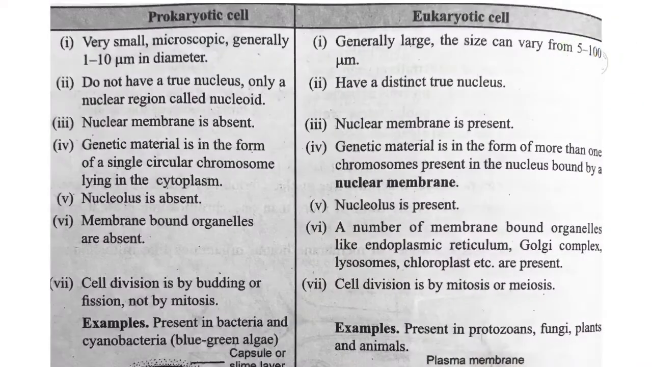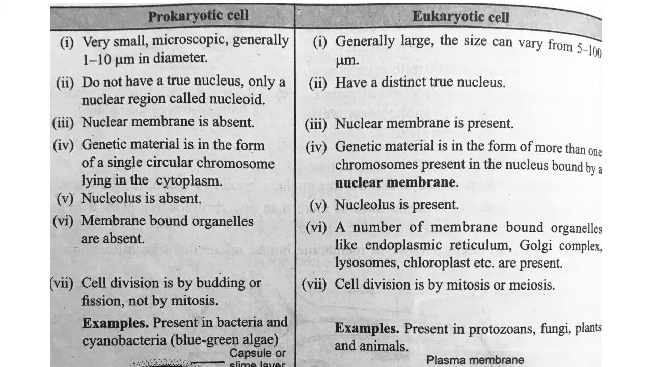Now then, if you have to compare a prokaryotic cell and a eukaryotic cell, how do we recognize whether it is a prokaryote or a eukaryote? Prokaryotes are the ones which do not have a well-defined nucleus, whereas eukaryotes are the ones which have a well-defined nucleus. If you have to go into the detail, you can say the prokaryotic cell is very small, microscopic, and generally the size varies from 1 to 10 micrometer in diameter, whereas eukaryotic cells are large. The size can vary from 5 to 100 micrometer, right?